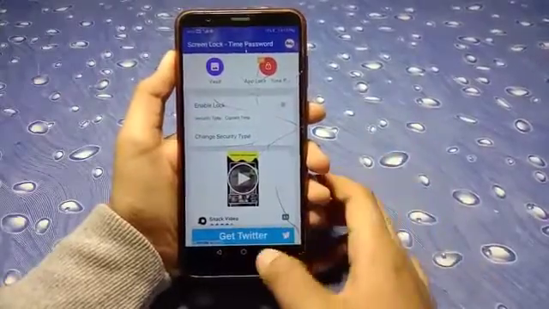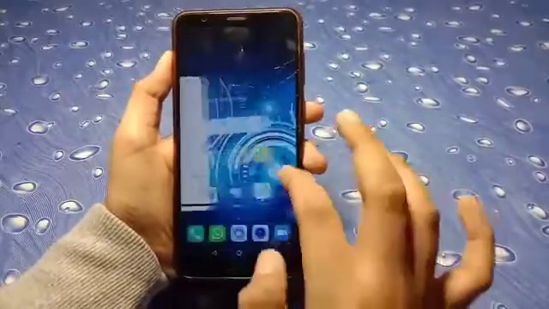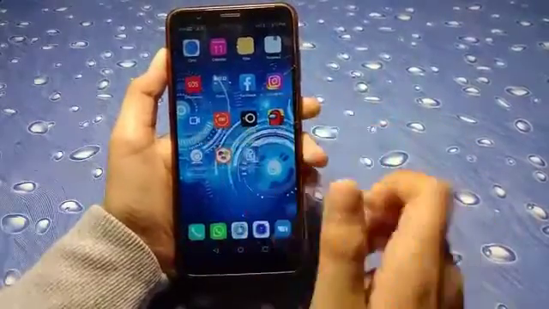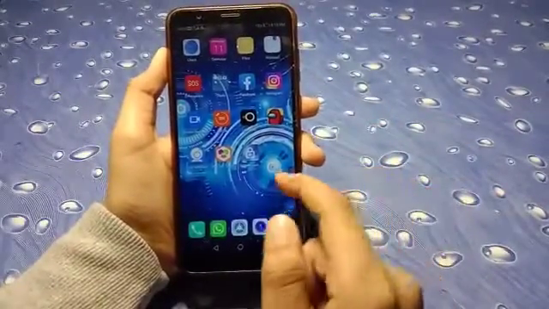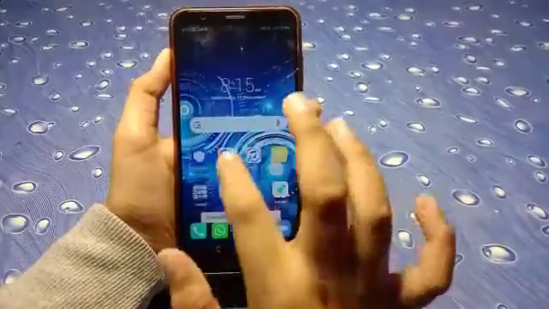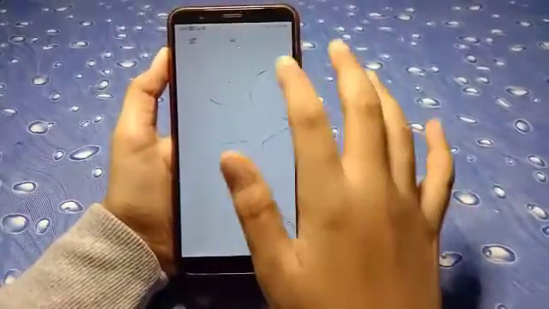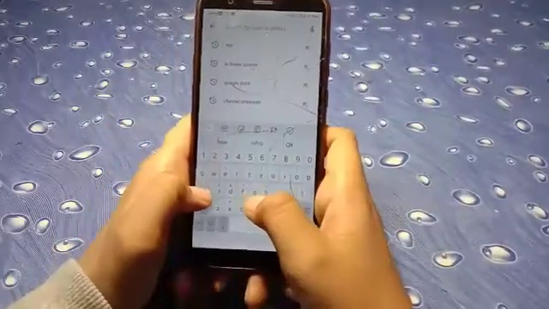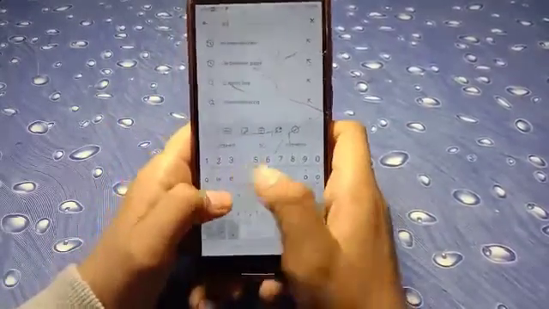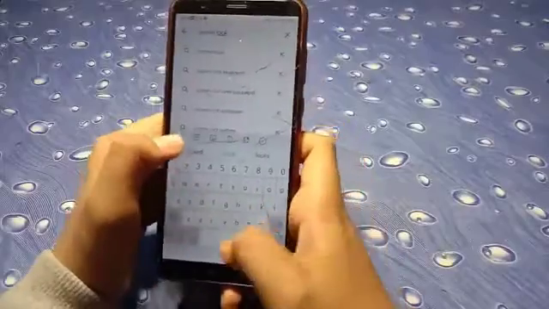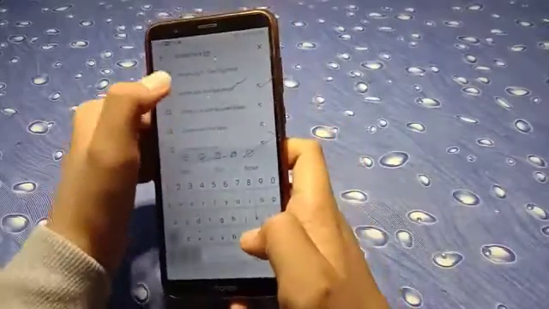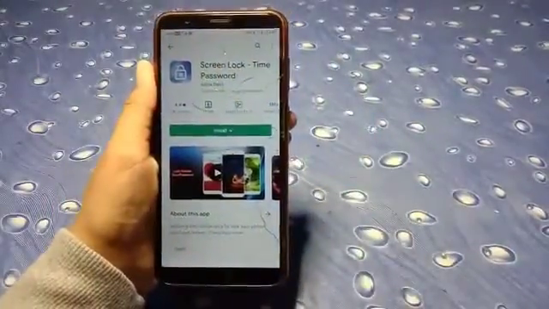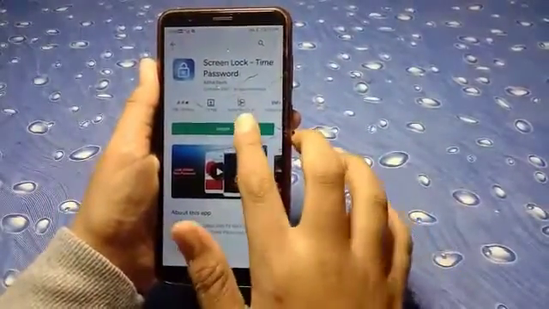Now I will uninstall this app again and show you that you have to give all the permissions. Okay, so now I'm uninstalling this app and this app is removed. And now don't worry, this app will install very fast on my mobile phone. So now, Screen Lock Time, you have to just type this and you have the app right over here. And now I install this app.